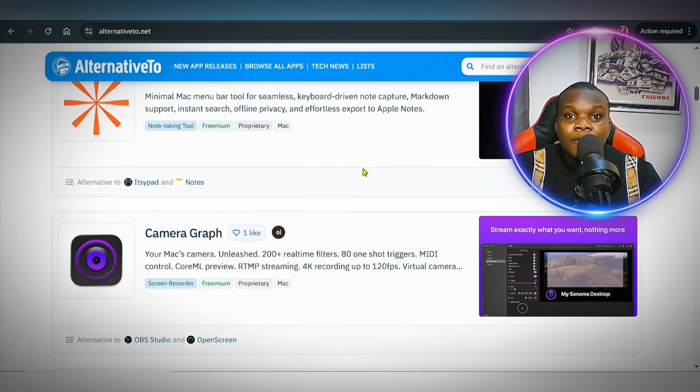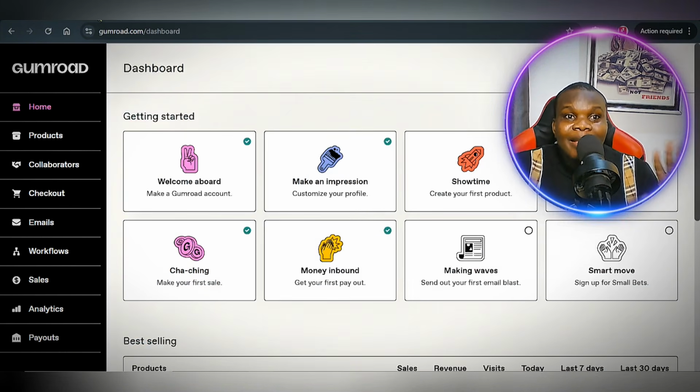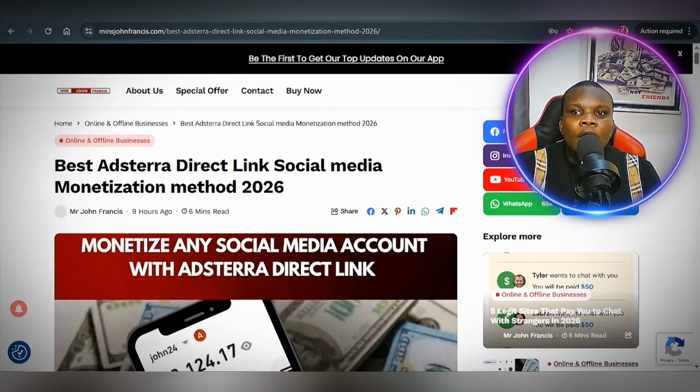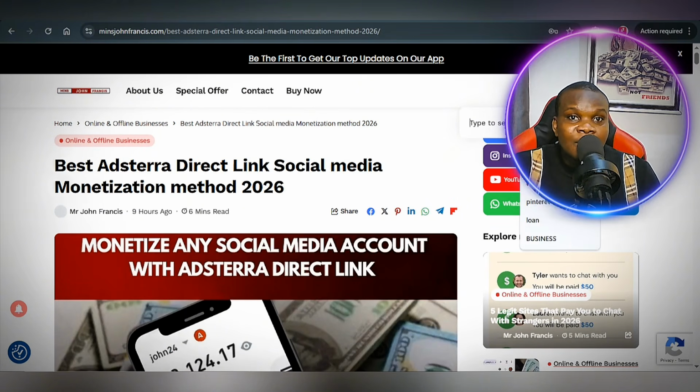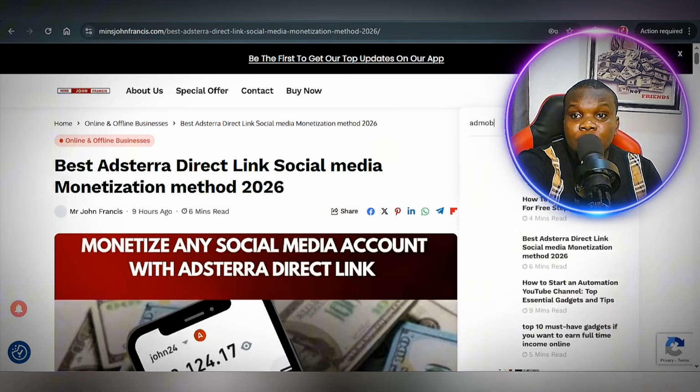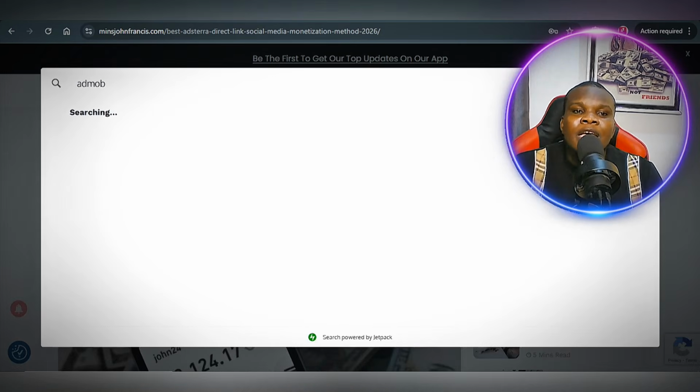All right, so if you have all of these 7 platforms and you don't have the 8th one, you are going to be missing a lot. Okay, most of my products that I sell on Gumroad, I get a lot of traffic from my blog website. If you go to my blog and search for AdMob, remember one of the best selling products on my Gumroad account is the AdMob pack. So if you search for AdMob, I make lots of posts, like review posts about each of my products.